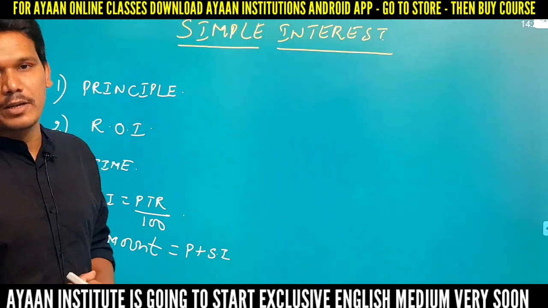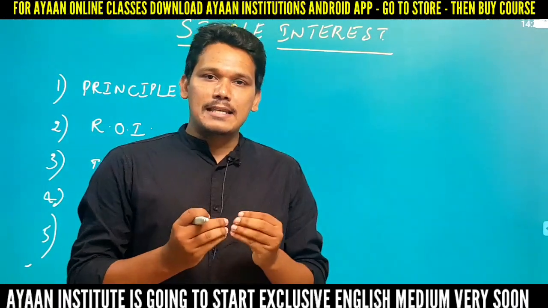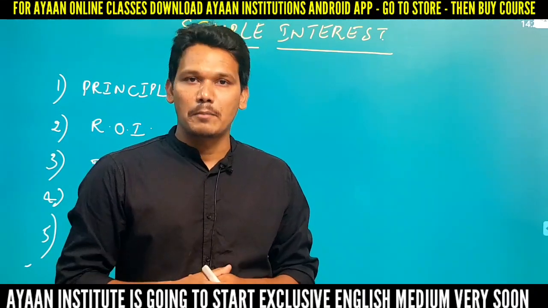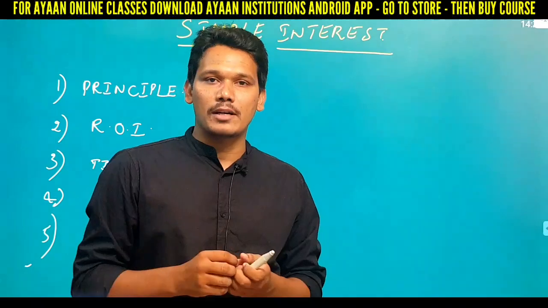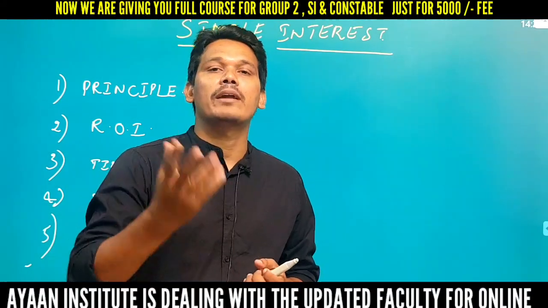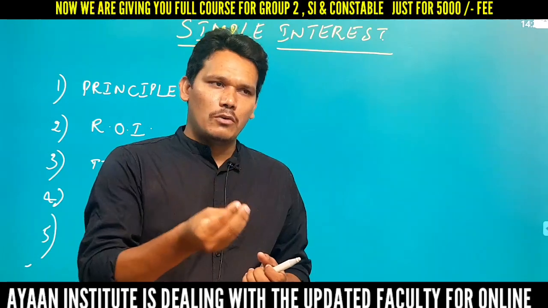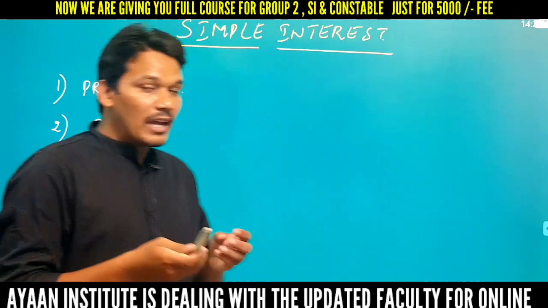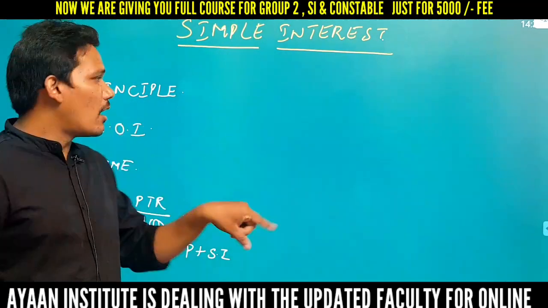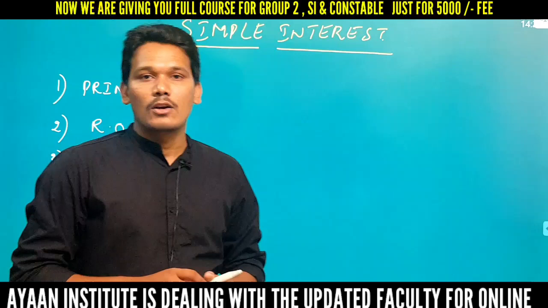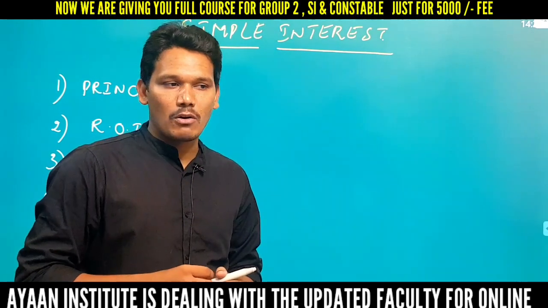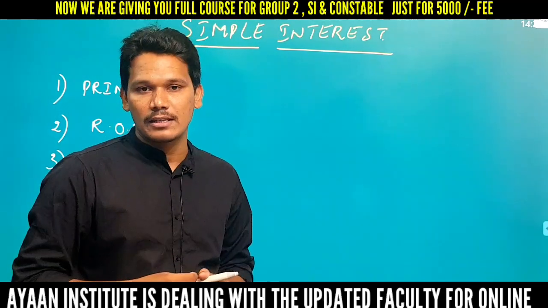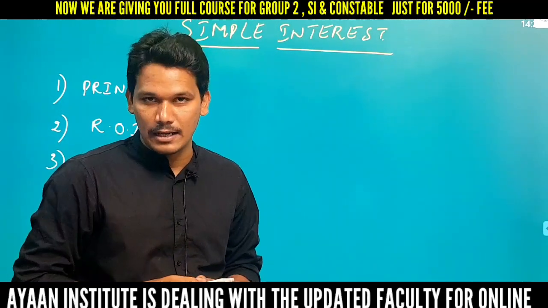What is the meaning of principal? The sum deposited or the sum invested is principal. Normally we deposit some money in our bank, and for 3 or 4 months we get some interest. On what do we get interest? Only on the principal. The sum deposited, the sum invested, the sum lent, or the sum borrowed is the principal.